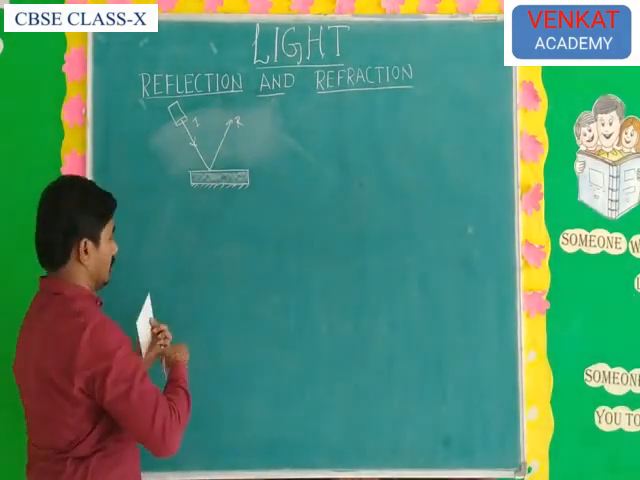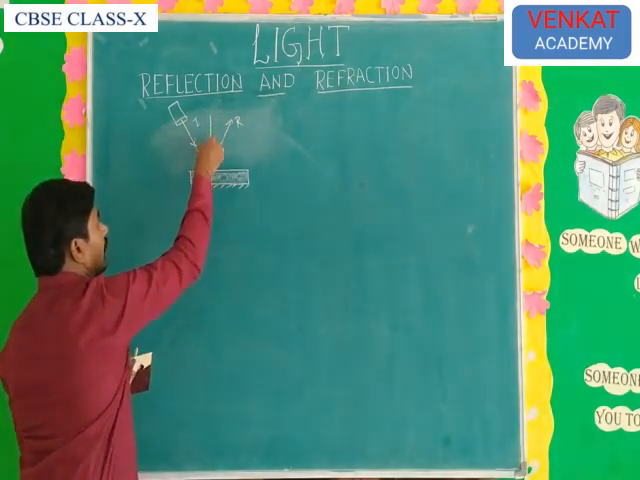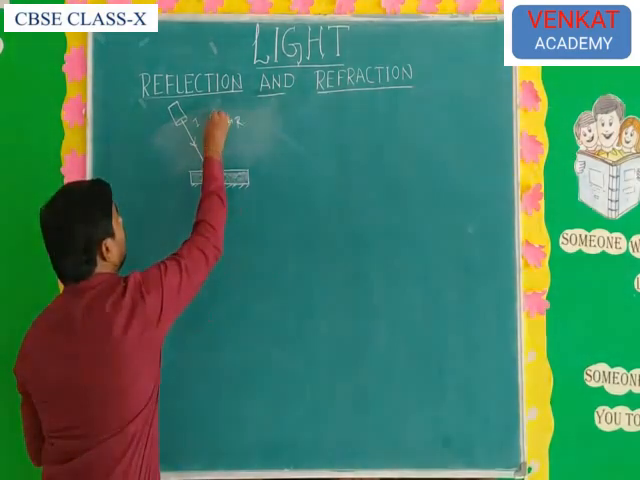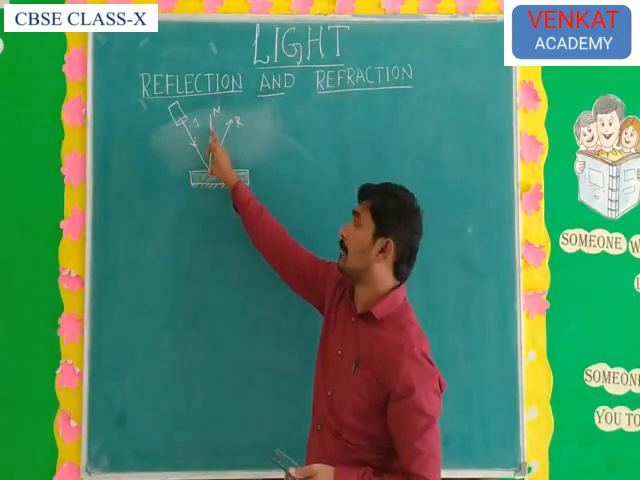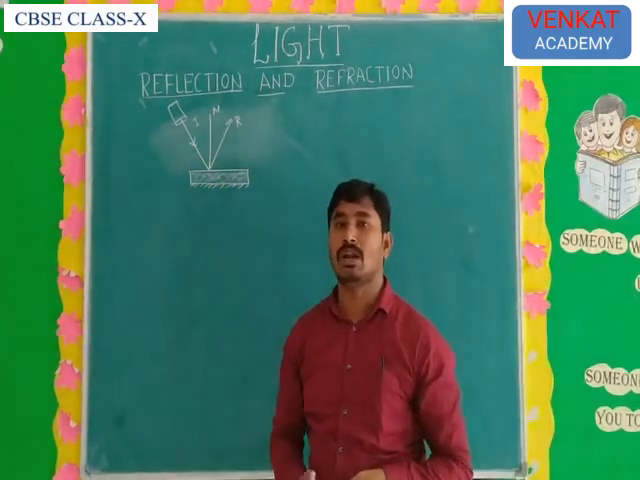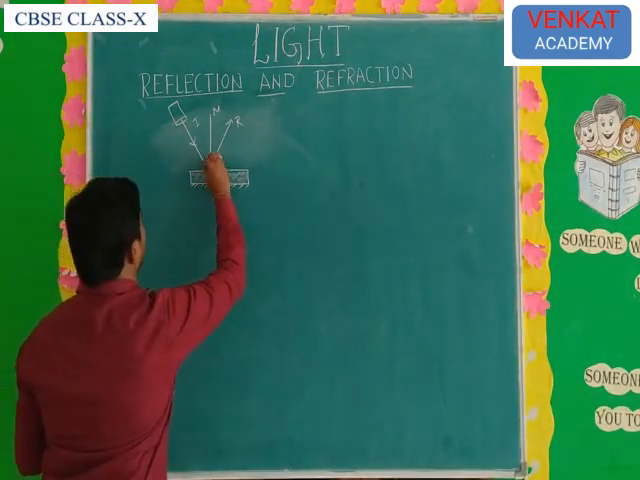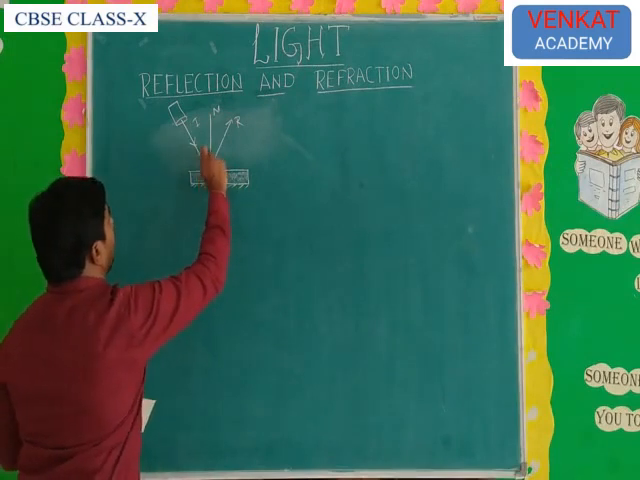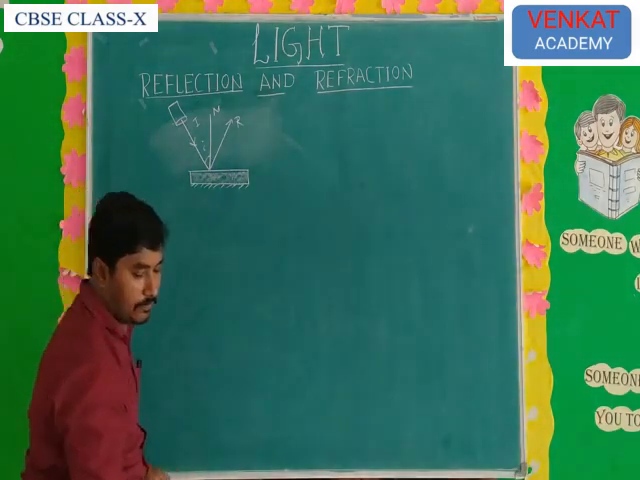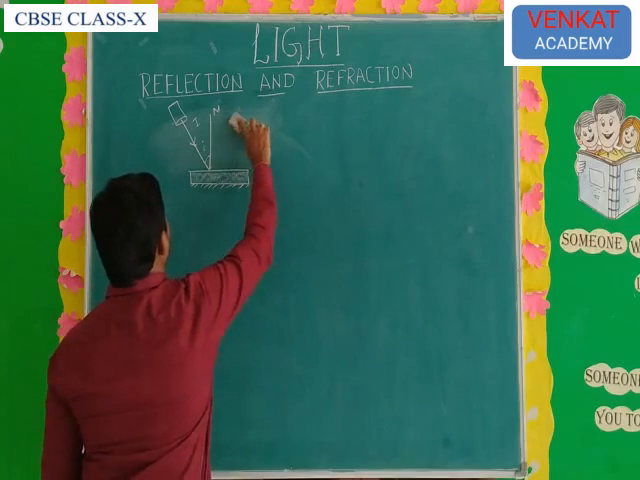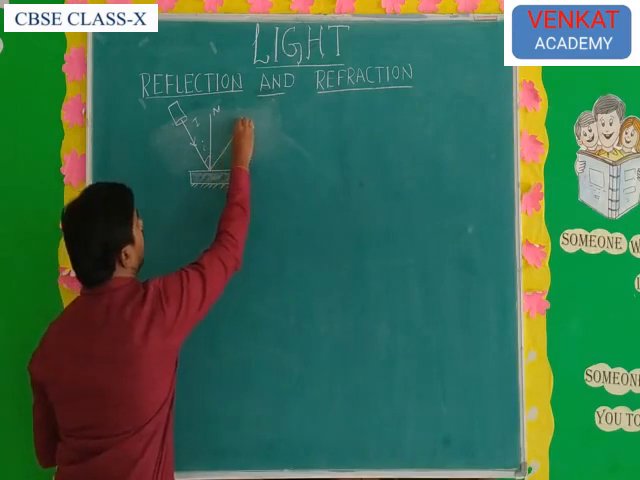Which ray is the perpendicular? Perpendicular means exactly perpendicular to the mirror surface. That is called the normal ray, N. Here three important rays are there: incident ray, normal ray, and reflected ray. Now what are the angles? The angle of incidence is the angle between the incident ray and the normal ray. And the angle of reflection: the same angle will be reflected.